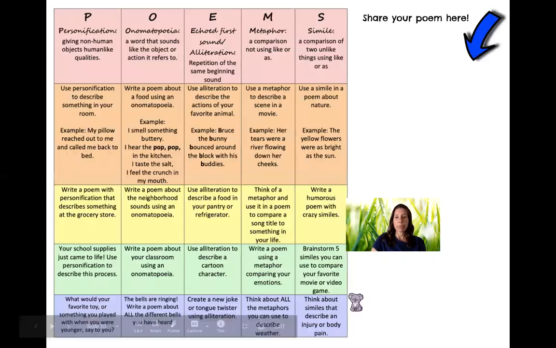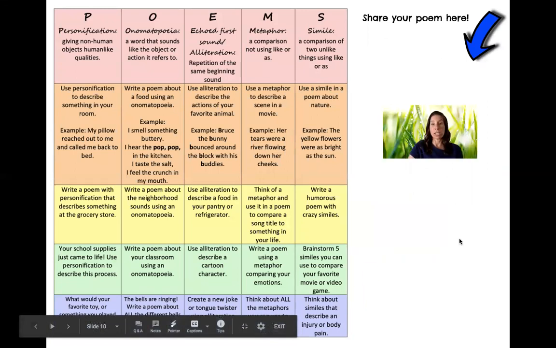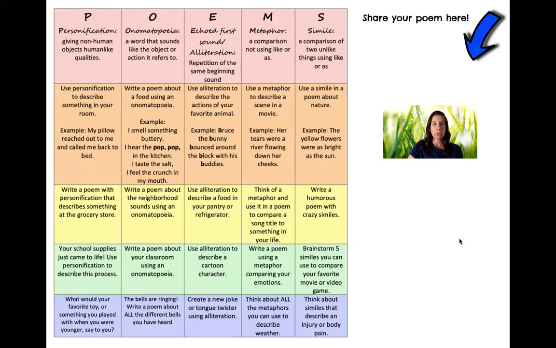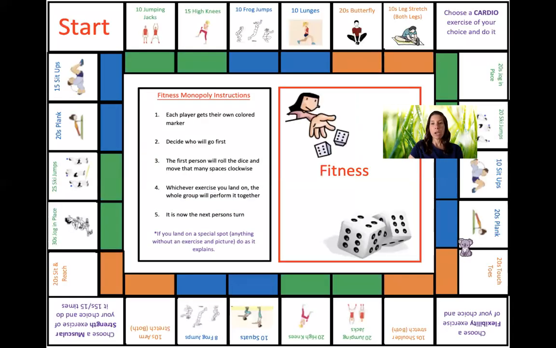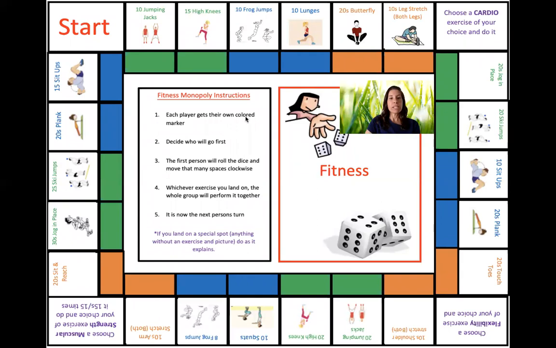Okay, so the next thing that you have for Boredom Busters is a poem. You can create a poem. That would be cool. And then share it here. Ooh, this is fun. This is Fitness Monopoly. So you're going to need some dice for this too, or cards or something to get your numbers.